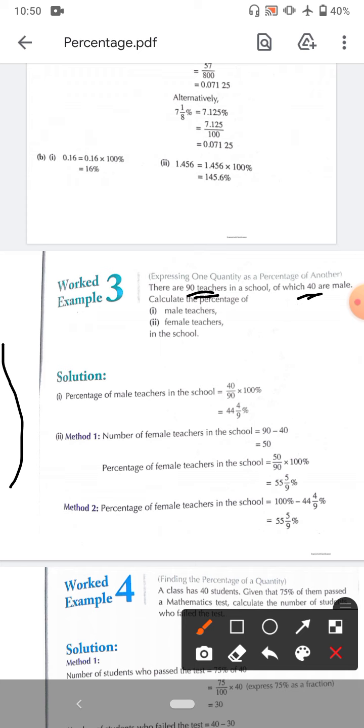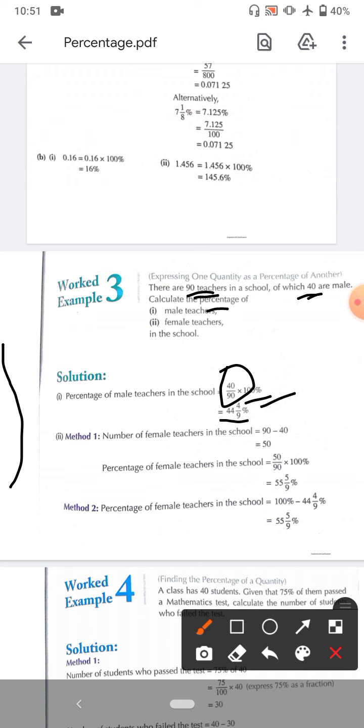This gives us the fraction of teachers, 40 by 90, but we have to find percentage, so multiply by 100%. Whenever you find percentage anywhere, or whenever you get a fraction and have to find percentage, multiply it by 100%. So 40 by 90 multiplied by 100%. This gives us 44 whole 4 by 9%.